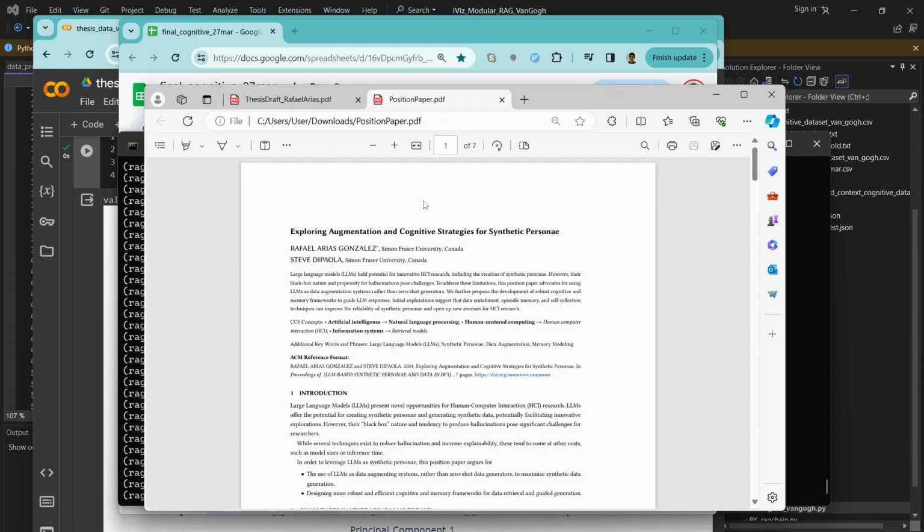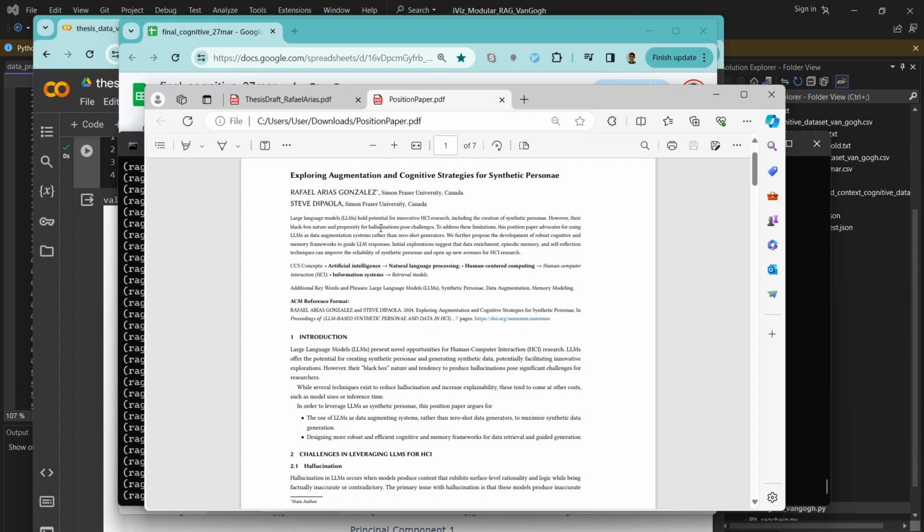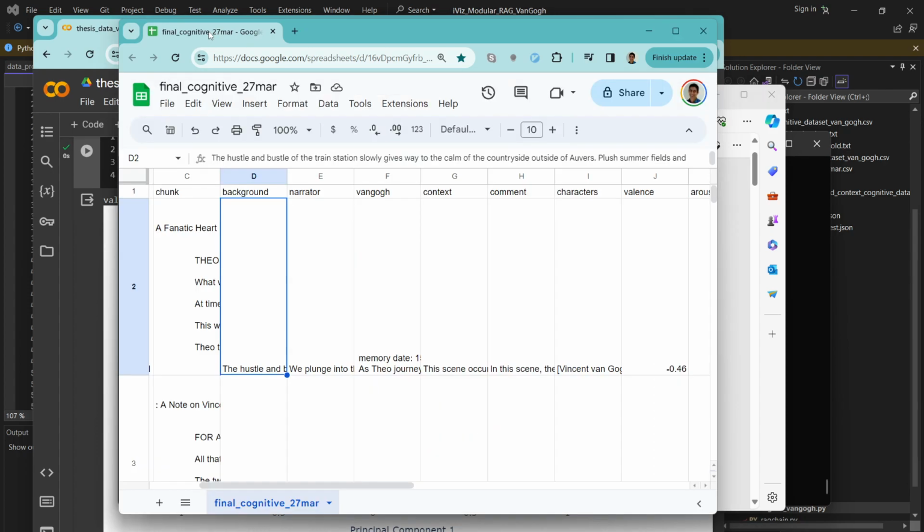So the argument for the whole thing is basically that we shouldn't really be using LLMs for character embodiment as they are, as zero shot generators, but instead create some cognitive strategies to improve the potential of LLMs for character embodiment in HCI. And the way that we did that was by making an offline episodic memory dataset. So I can go through the dataset first here.